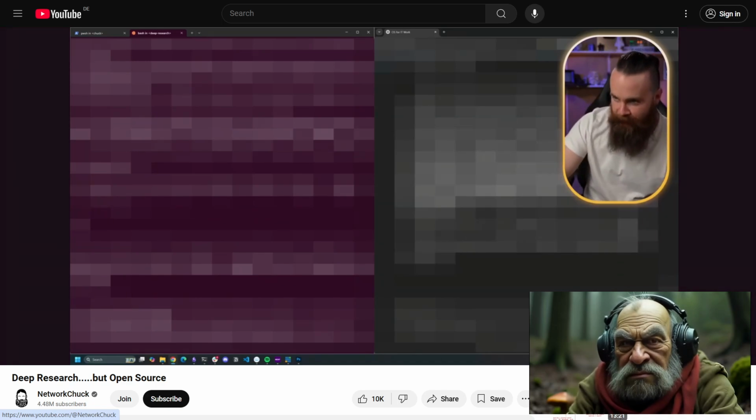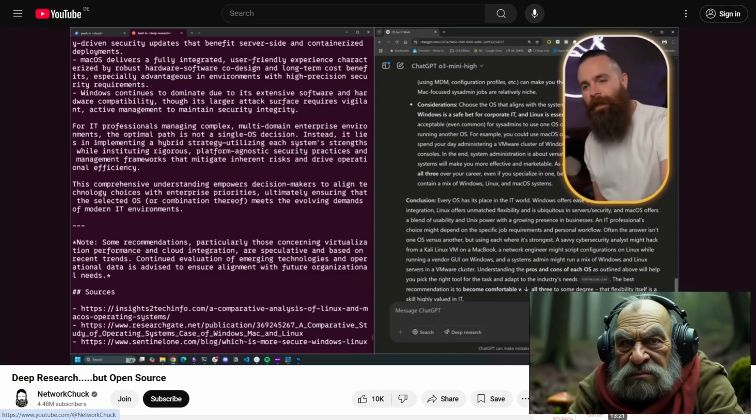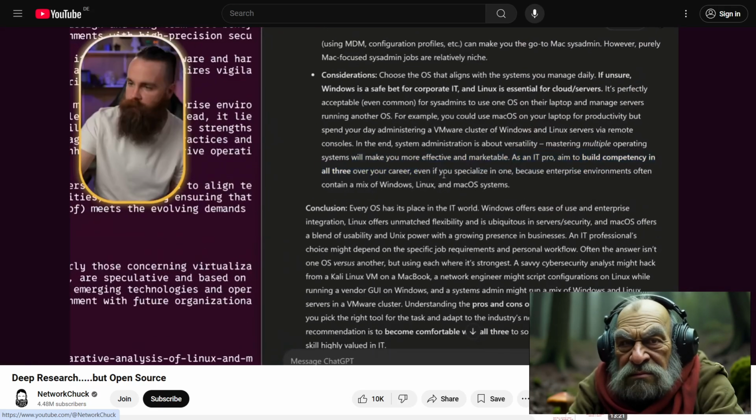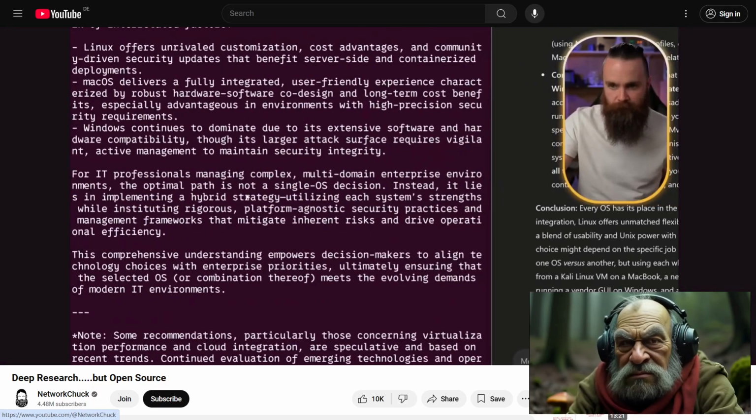Okay, and the conclusion. I saw it coming. And you know what? I agree with this because I do the same thing as an IT pro. Aim to build competency in all three over your career. You'll need all of them. And I'm pretty sure the deep research open source said the same thing. Yeah, here it is right here.